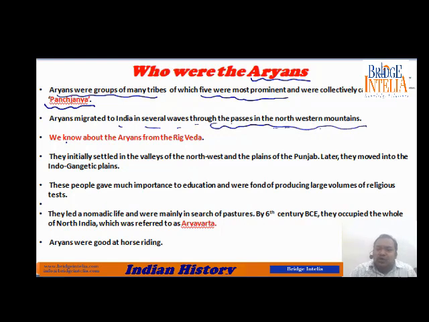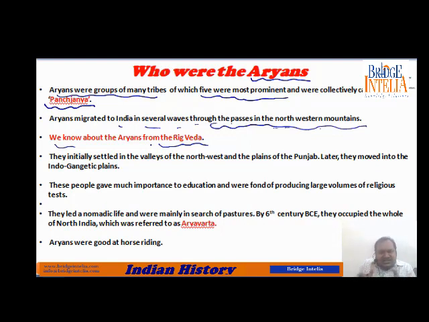So how do we know all this? How do we know that there were some tribes known as Aryans, that they entered India through mountain passes? We cannot make stories on our own. So how do we know? We know all these facts from a holy book known as Rigveda. It was the holy book composed by these tribal people themselves. These tribal people were writing their own history in religious texts.